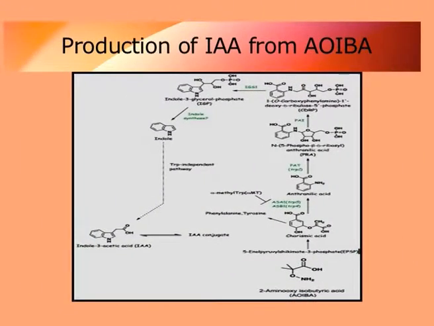But at the same time, it may also be produced from other part like the amino-oxy isobutyric acid will be converted to a series of intermediate, and ultimately it will also produce the indole backbone which finally will be converted to indole acetic acid. So the first part of this process we call the tryptophan dependent process, and the second part of the process is called tryptophan independent process. So auxin production in plants and in microbes can be tryptophan dependent or it can be tryptophan independent.